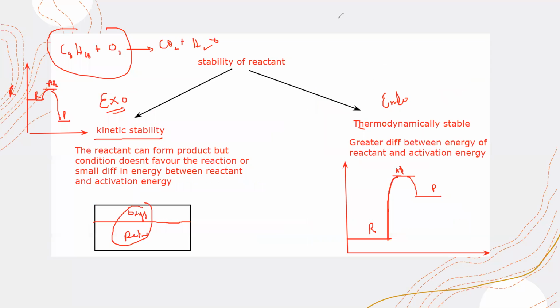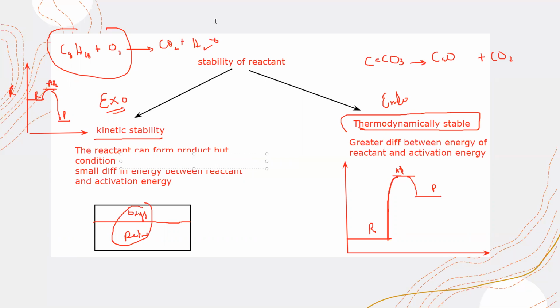Yes, in the thermodynamically stable case, the condition, for example, you need a high temperature. A normal example of thermodynamically stable is the thermal decomposition of calcium carbonate, which gives calcium oxide plus carbon dioxide. In kinetically stable, conditions are there, but the reaction is not happening. I mean to say the reactant can form a product, and conditions favor the reaction, but still the reactants are not forming a product. We call that kinetic stability.